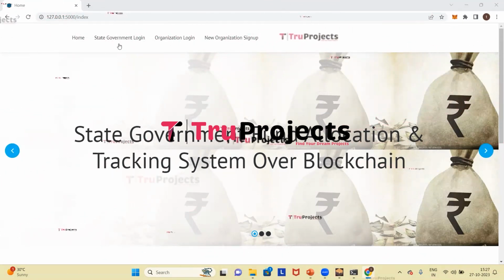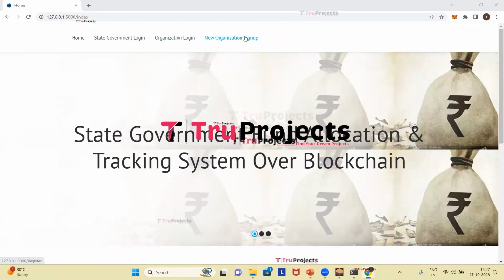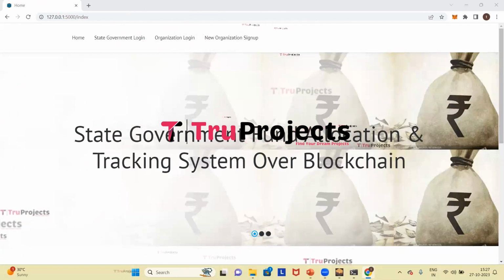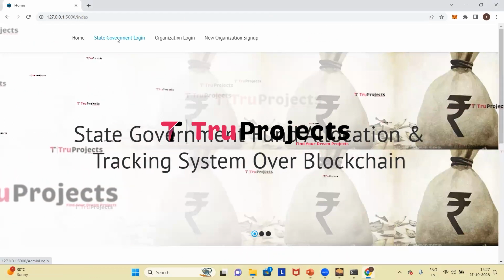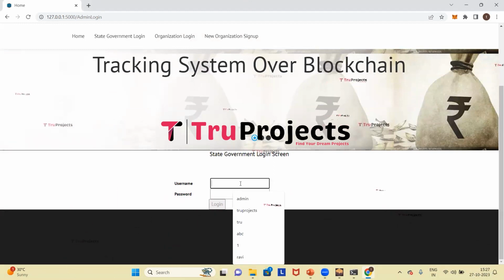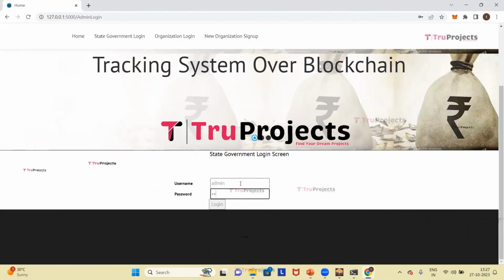Here we can see various links which are state government login, organization login and new organization sign up here link. As a state government official, we will log into the account to manage fund allocation and tracking. For that, we need to click on state government login. Here we need to provide credentials of the state government official, which is the username and the password. So I'm giving the username and the password of the state government official and clicking on login.